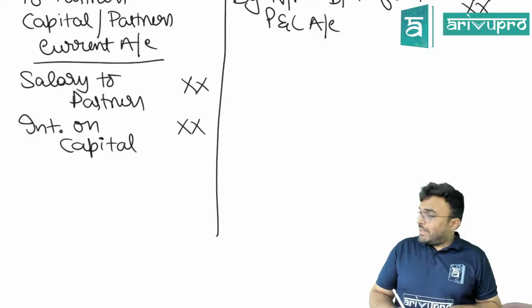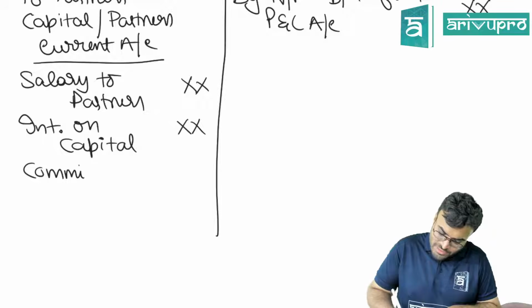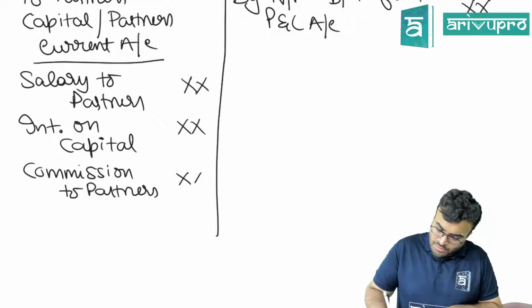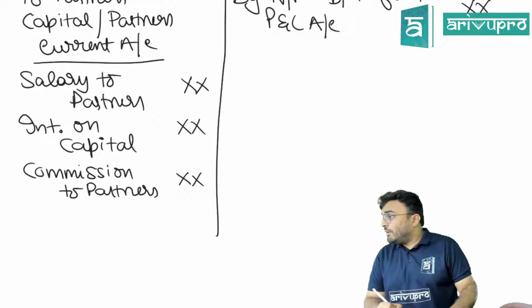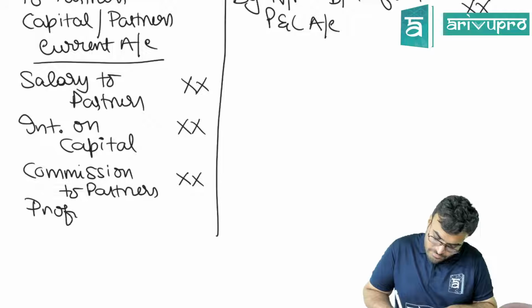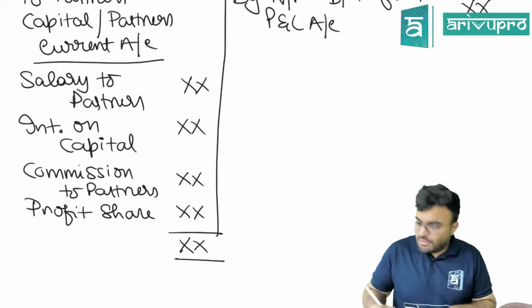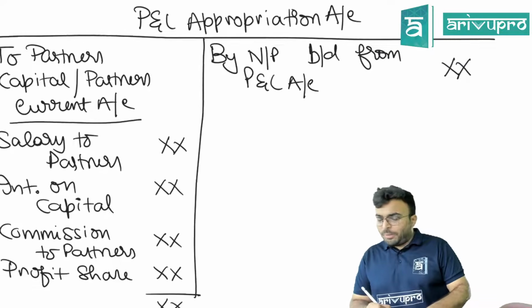Next, is there anything else? Commission, if we are paying, actually it covers in salary only. We'll add that commission to partners. Then finally what we give? Whatever remains, profit share. All these items will be given to partners.